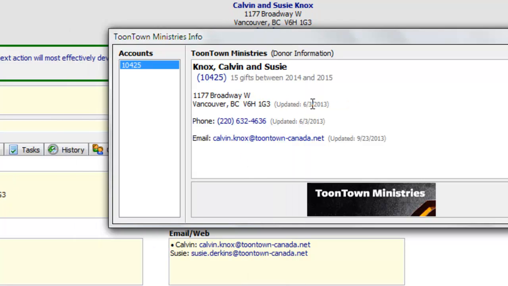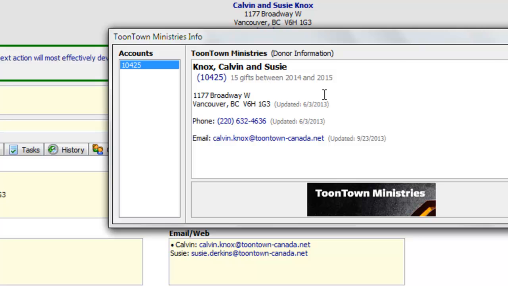But I could also have clicked the ignore link, which is not showing anymore, if my address was the correct address. And sometimes this happens when the donor has sent in their gift using a P.O. box or a business address, but I send the newsletter to the home. Now, in this case, both of the addresses are valid. I just want to keep the one that I have. Now, if the address with the organization is radically different, then you might want to contact the organization, your ministry, and try to resolve that situation.